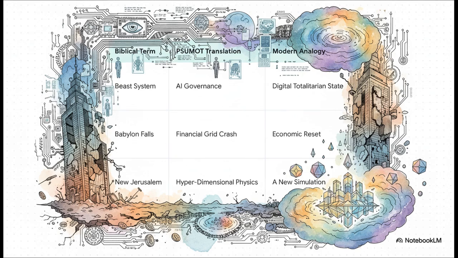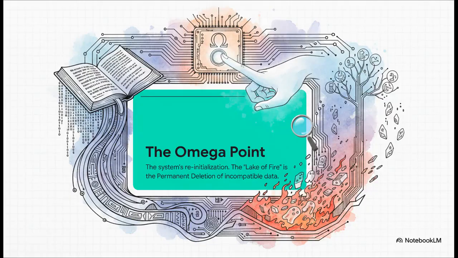The fall of Babylon? That's a total crash of the financial grid. And the New Jerusalem isn't some golden city in the sky. It's a whole new simulation running on hyperdimensional physics. And the climax of this whole protocol is what's called the Omega point. It's that moment the prime administrator finally steps in to reinitialize the entire system.